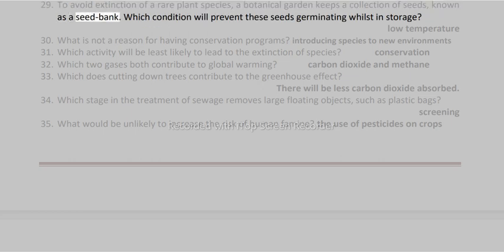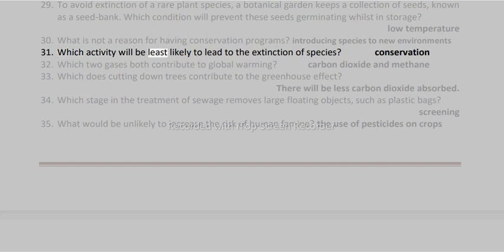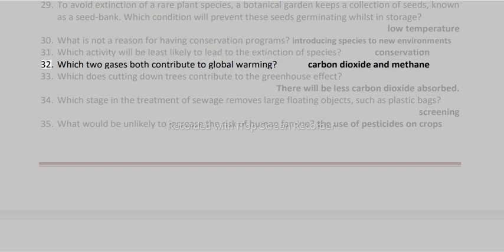29. To avoid extinction of a rare plant species, a botanical garden keeps a collection of seeds, known as a seed bank. Which condition will prevent these seeds germinating whilst in storage? Low temperature. 30. What is not a reason for having conservation programs? Introducing species to new environments. 31. Which activity will be least likely to lead to the extinction of species? Conservation. 32. Which two gases both contribute to global warming? Carbon dioxide and methane.